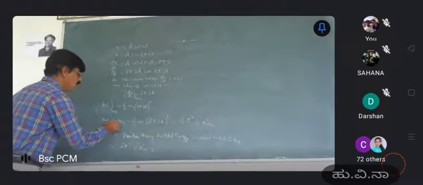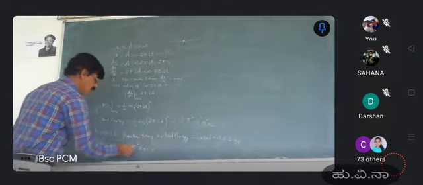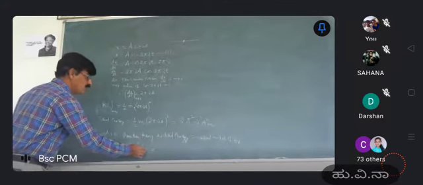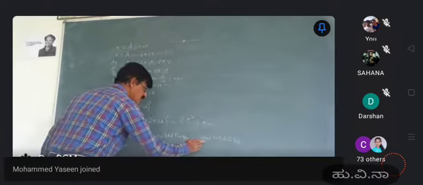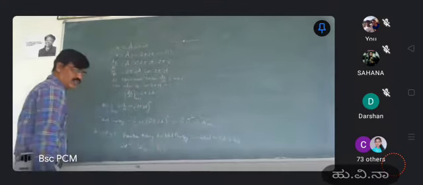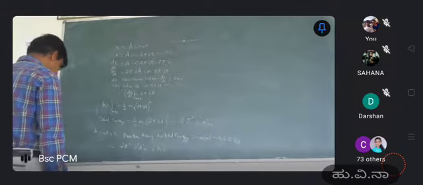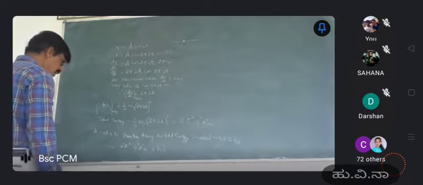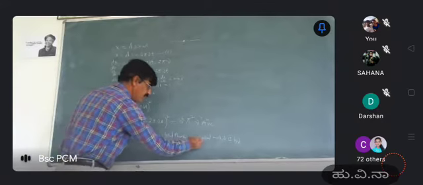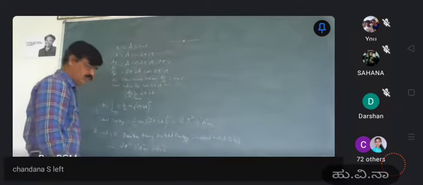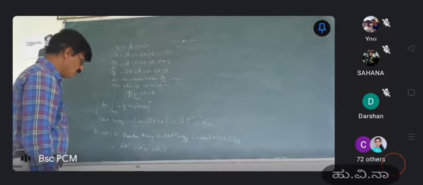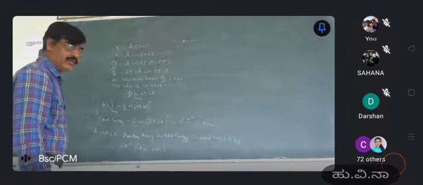Total energy is equal to 2 pi square mu square a square m. That is given by h nu, because the integral multiple of h is h nu. So 2 pi square mu square a square m is given by h nu, but it is an integral multiple. That's why we have to put n here. So 2 pi square mu square a square m is equal to n into h nu.